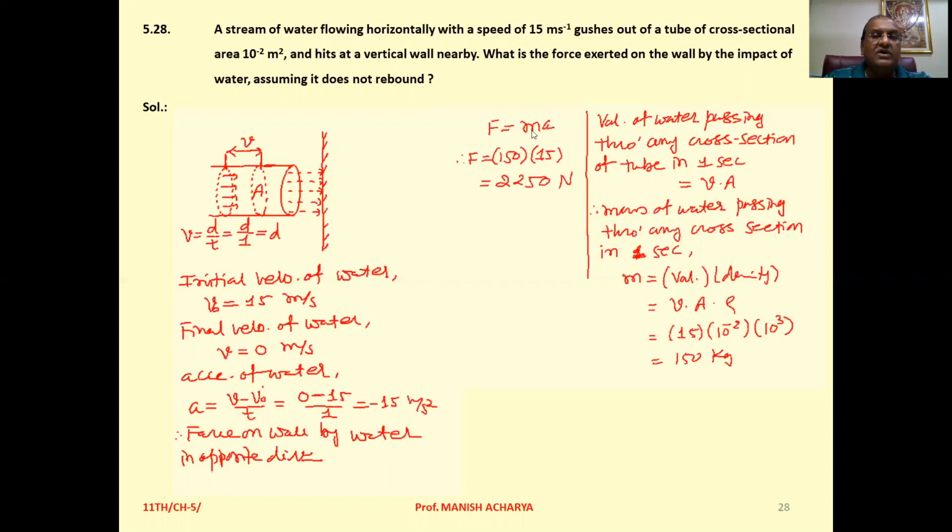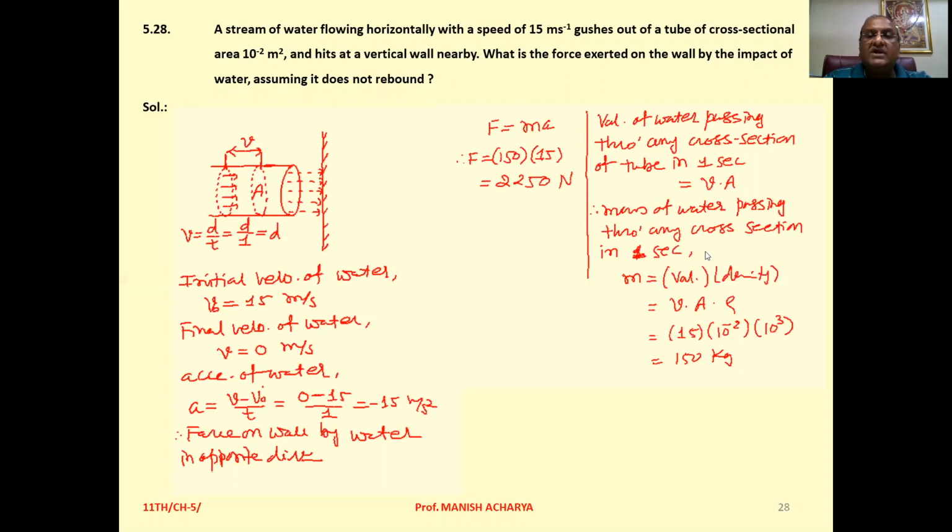But now we do not have the mass of water, so we have to calculate the mass of water that hit the wall in 1 second. Now the volume of the water passing through any cross section of the tube in 1 second, that is v into a, because we discussed here that the amount of water passing through any cross section in 1 second is accommodated in the length of tube equal to v, because v equal to d. So volume, that is this length into this cross sectional area. Okay, so v into a, volume.